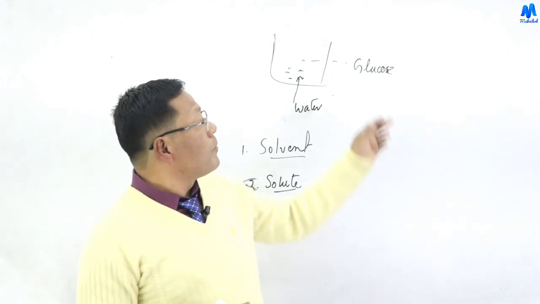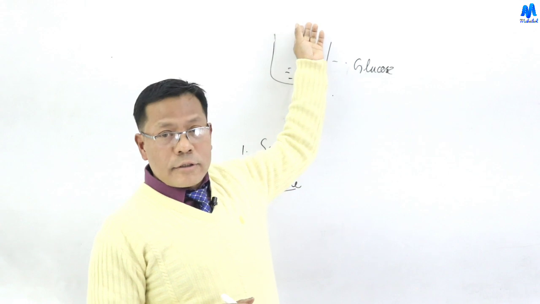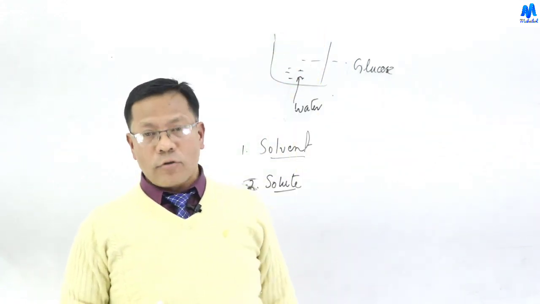So let us see the types of binary solution. The types of binary solution depend upon the physical state of the solvent.